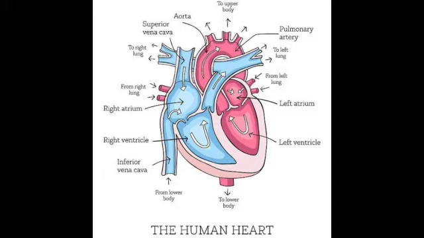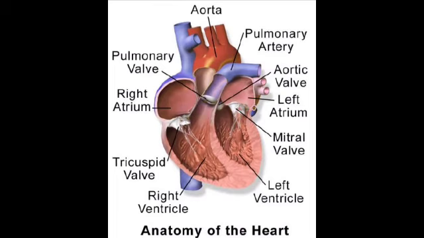Layers of the heart wall. Three layers of tissue form the heart wall. The outer layer of the heart wall is the epicardium, the middle layer is the myocardium, and the inner layer is the endocardium. The internal cavity of the heart is divided into four chambers, that is right atrium, right ventricle, left atrium, and left ventricle.